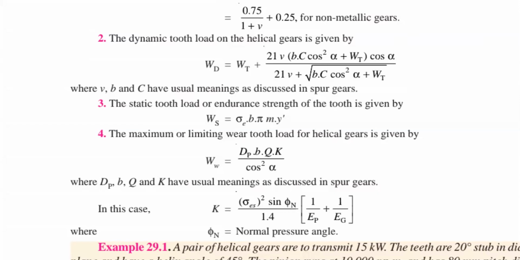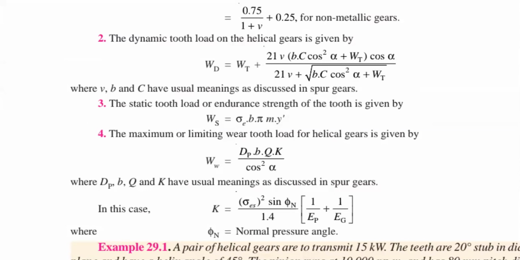After having the effective number of teeth in pinion and gear, the next thing is, as usual, module value and face width. Then you have the standard design procedures. So the only difference here is the effective number of teeth. That is the only difference we have. The remaining things are common.